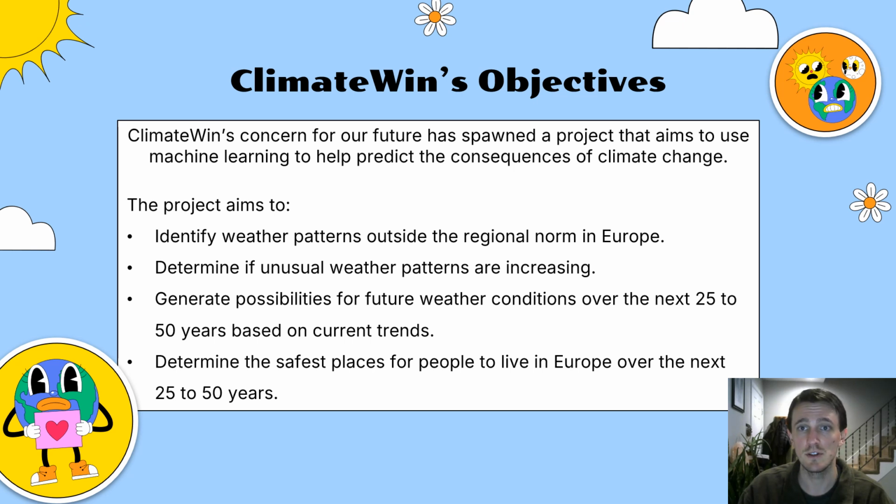First, let me set the stage for why I'm looking into weather prediction. ClimateWins, a fictitious European nonprofit created for the purposes of this project, is concerned with our future in relation to climate change and, more specifically, unusual and extreme weather events. Their concern has spawned a project that aims to identify weather patterns outside the regional norm in Europe, determine if unusual weather patterns are increasing, generate possibilities for future weather conditions over the next 25 to 50 years based on current trends, and determine the safest places for people to live in Europe over the next 25 to 50 years.